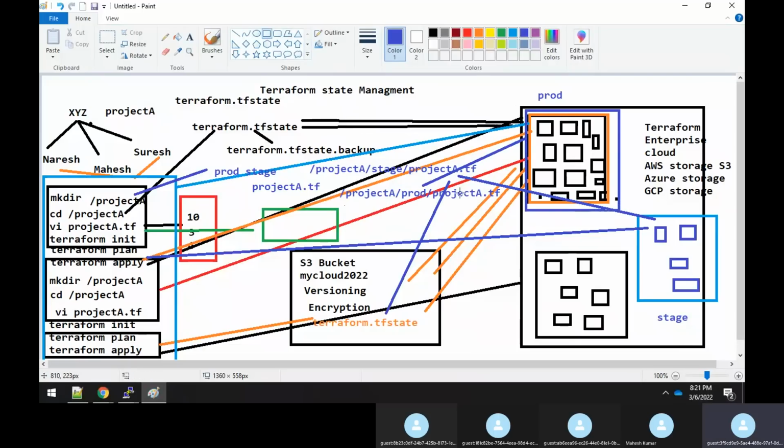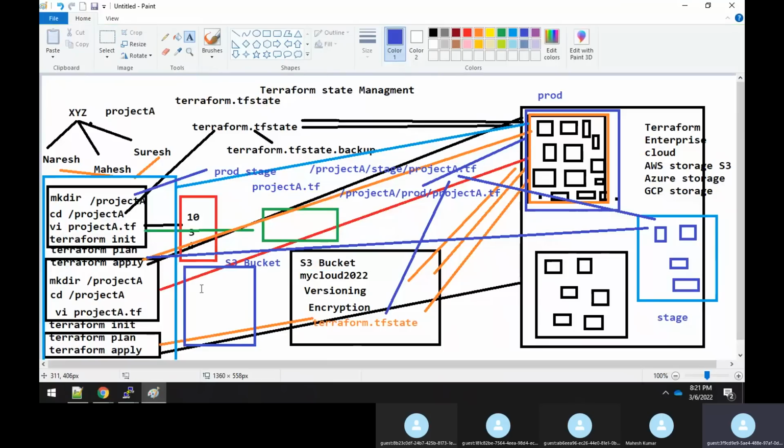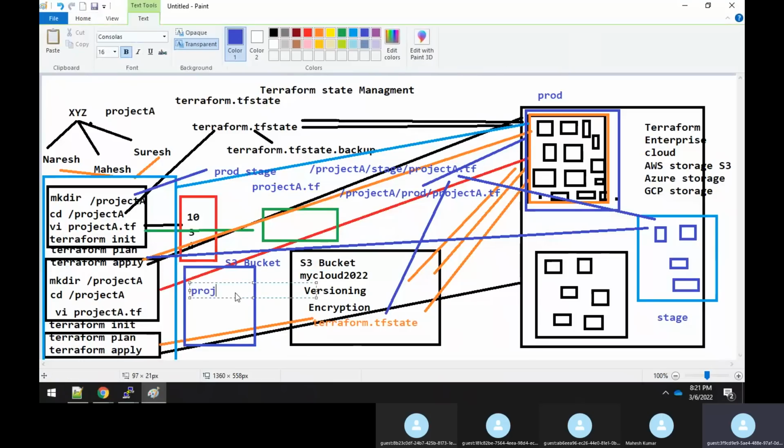Again, in this Terraform file you will say that the terraform state file should not get created in my local drive. Instead, it has to be stored in some S3 bucket. So before you do that, you will create a separate S3 bucket, with a bucket name like my cloud or project A prod.